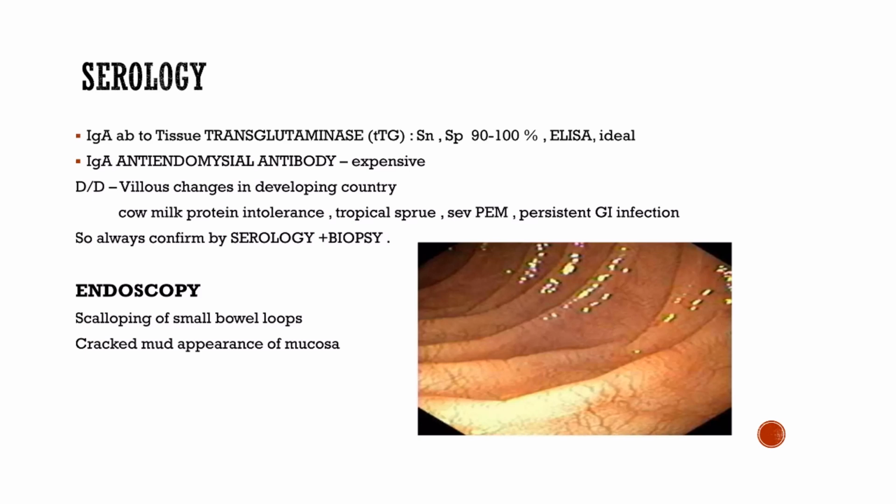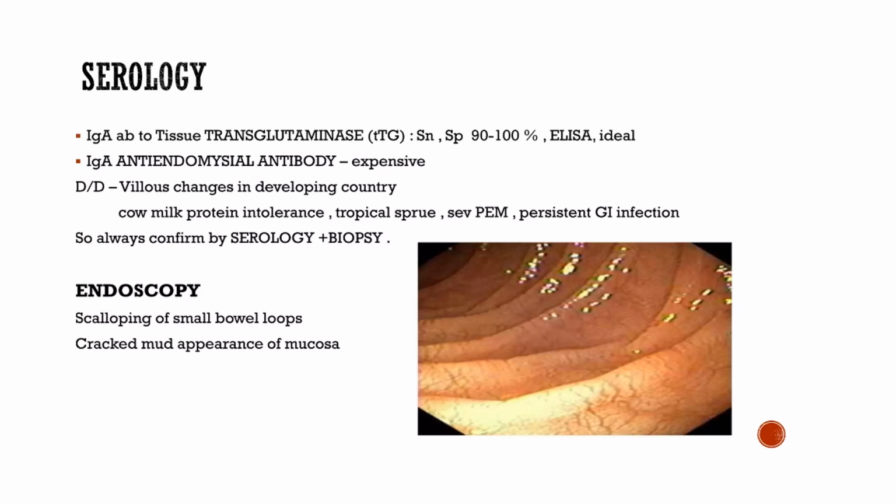Diagnostic evaluation specific to celiac disease includes serological tests and the histopathological changes in the intestinal mucosa. For serological tests, the commercially available tests are the anti-tissue transglutaminase antibodies IgA and IgG, IgA having 92 to 97% specificity and IgG having 50% specificity.